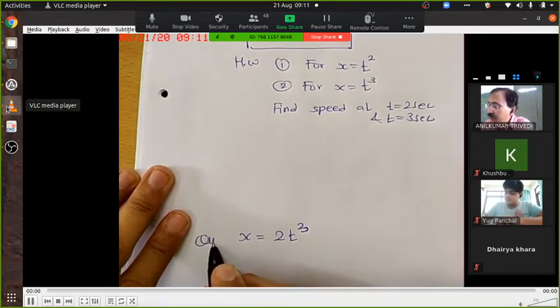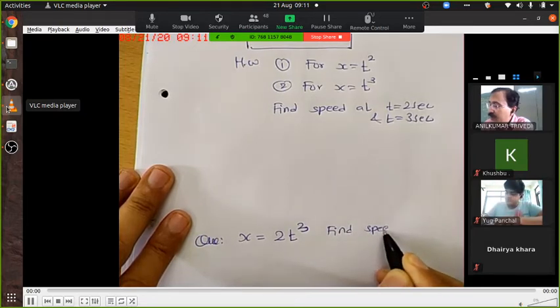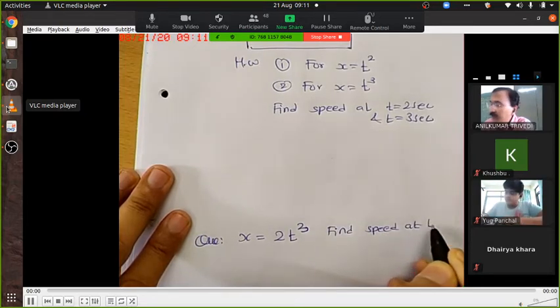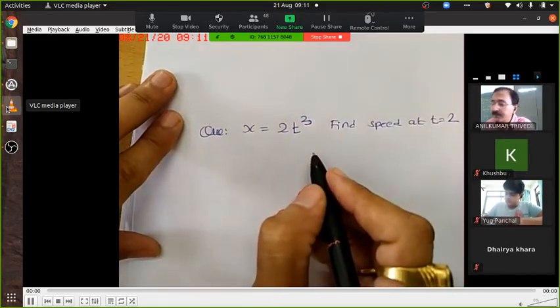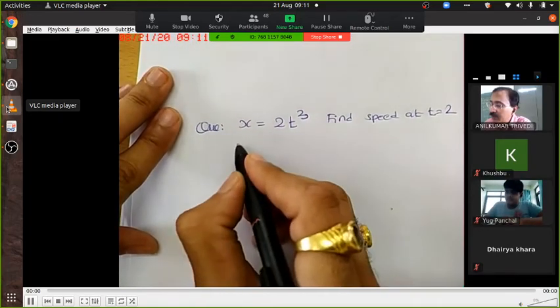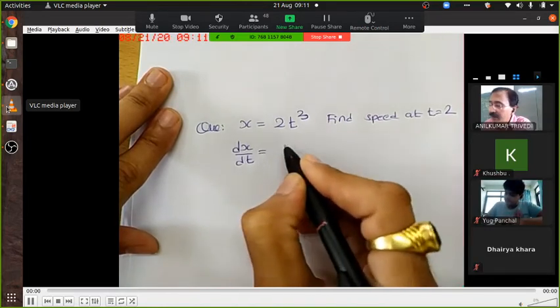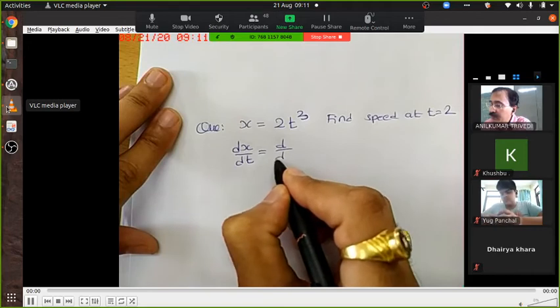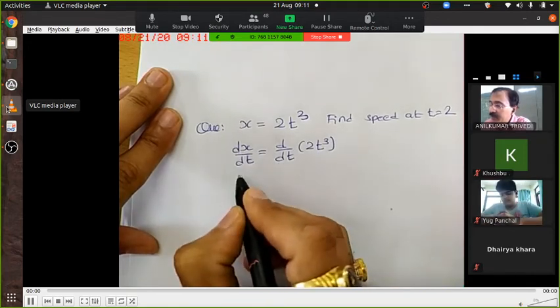And if I ask you to find speed at t equal to 2, how will we do it? Same rule, we take dx by dt. So dx by dt of 2t cube, and dx by dt is v.